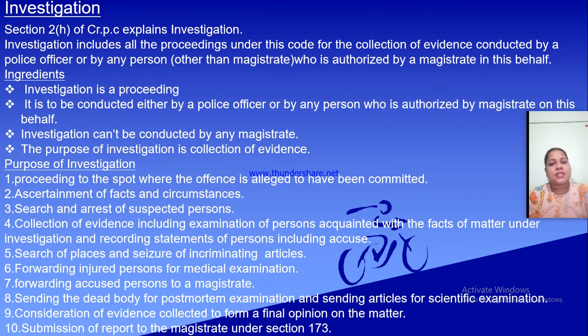Section 2(h) of the Criminal Procedure Code explains investigation. Where is it explained? Section 2(h) of the Criminal Procedure Code. Investigation includes all the proceedings under this code for the collection of evidence conducted by a police officer or by any person other than a magistrate who is authorized by a magistrate in this behalf.